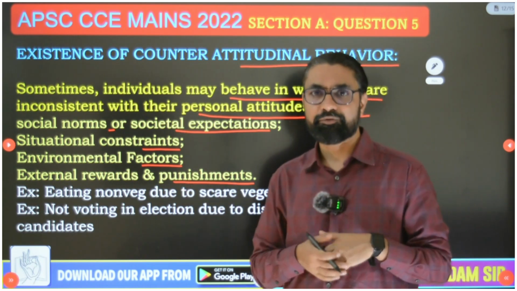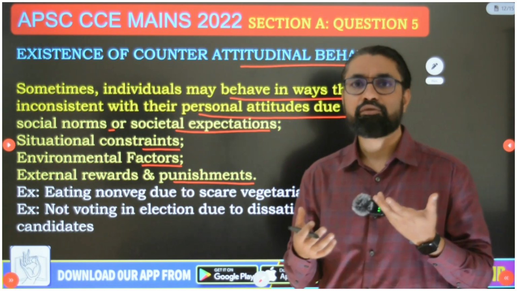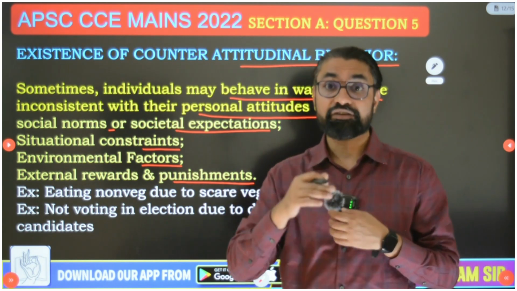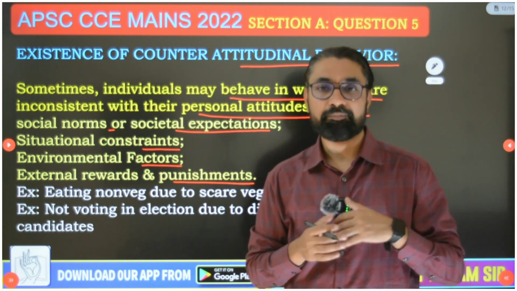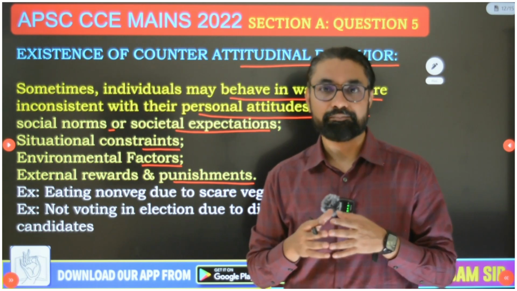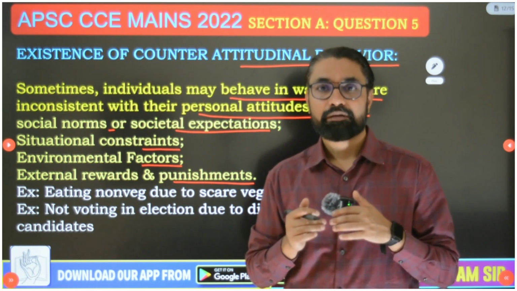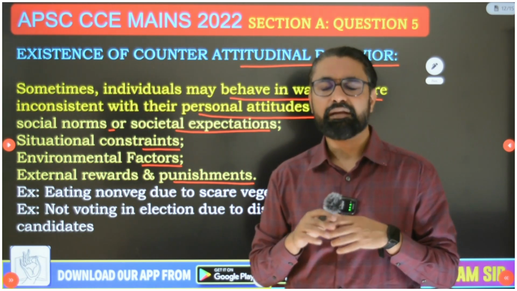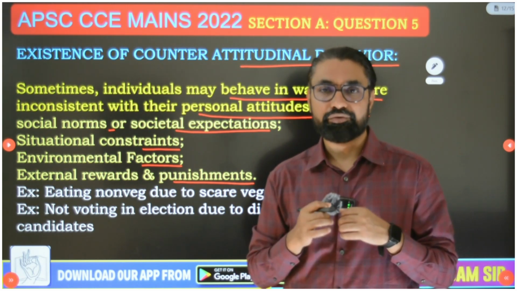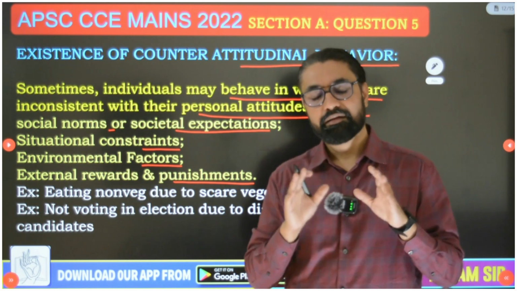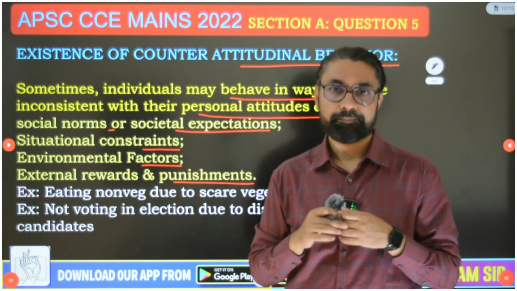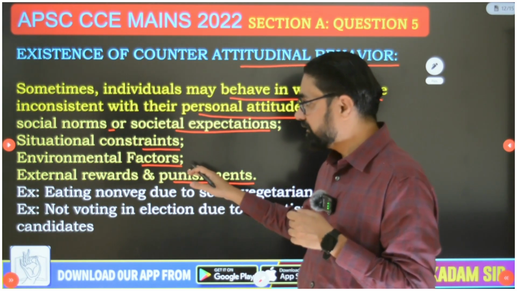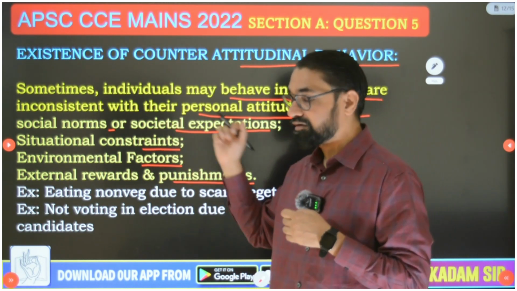For example, external reward and punishment. You are a person with an extremely conservative attitude. You don't like people eating non-veg, but you are working in a private company where a lot of people from multinational companies work, and there non-veg even gets served. Then you will have to control your attitude and act in a normal manner. You can't go on protesting against non-veg eating. So this is based on reward and punishment, environmental factor, situational factor.